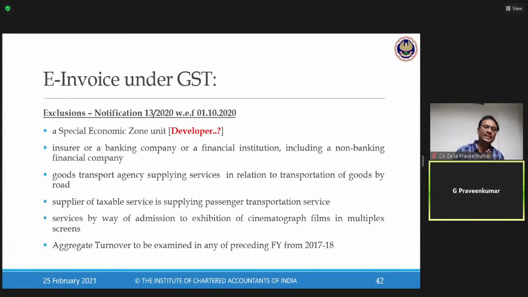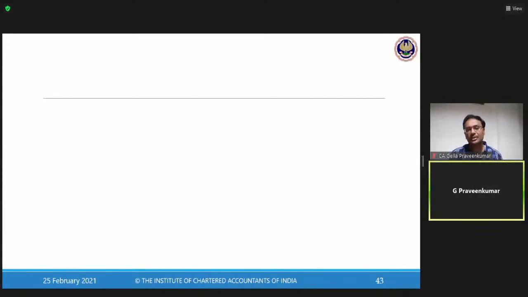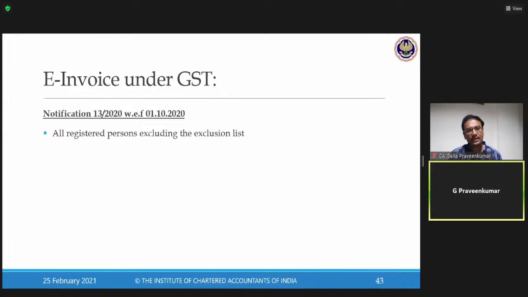Now, for computation of aggregate turnover, they say any of the preceding financial years from financial year 17-18. I repeat, from financial year 17-18 till this notification date, if all the above set of people have aggregate turnover exceeding 100 crores, though they have to comply with the law, as of now, the Commissioner has notified these are the people who are exempted from issuance of e-invoice.